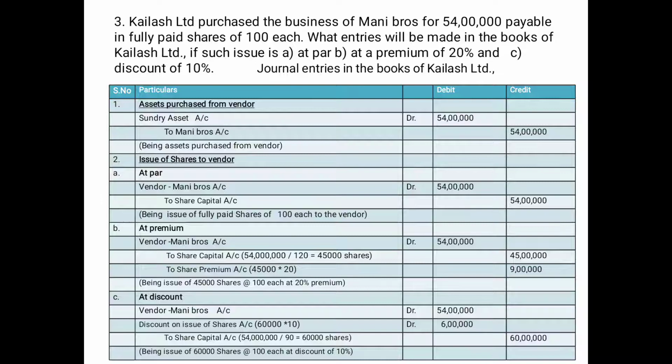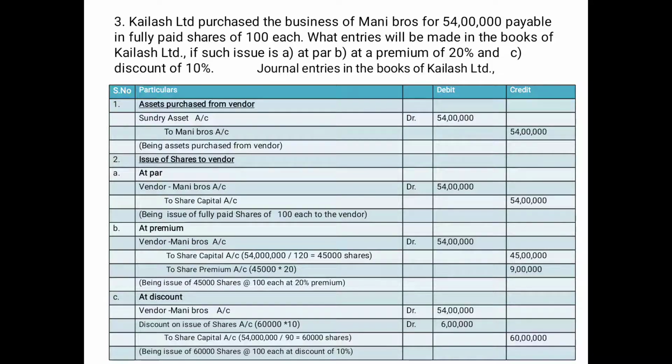And for discount, the same calculation: number of shares to be issued is equal to purchase price divided by issue price. 54 lakhs divided by 90, because 10% is the discount. 100 minus 10 will be 90. 54 lakhs divided by 90 will be 60,000.